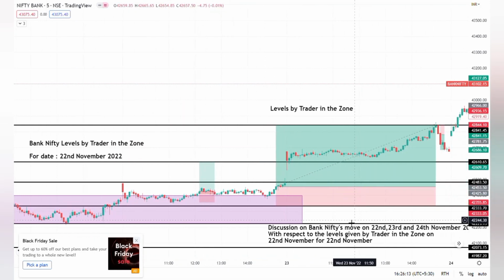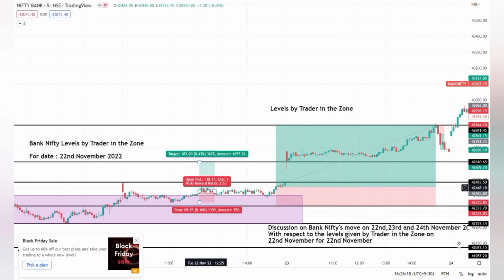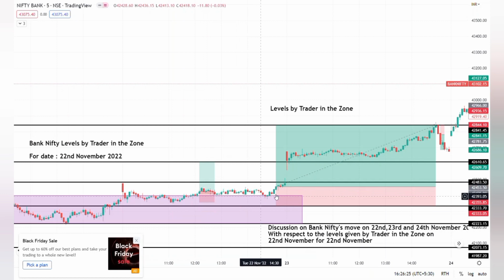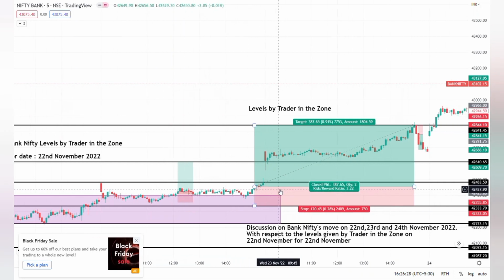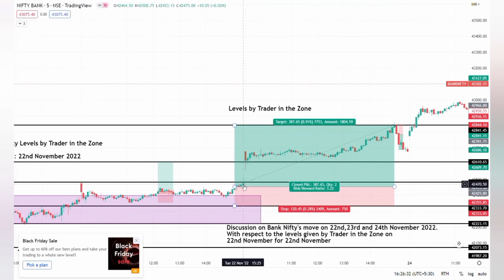So I thought I will exit now, and again when the high of this level will be broken, I will enter into the trade. So exactly I have executed the same thing over here. Near around 3.5 I have taken the trade, and my target of 42,610 was achieved. I was ready to exit the position, and if it was reversing from there, I was ready to take the puts, but it has sustained above it.